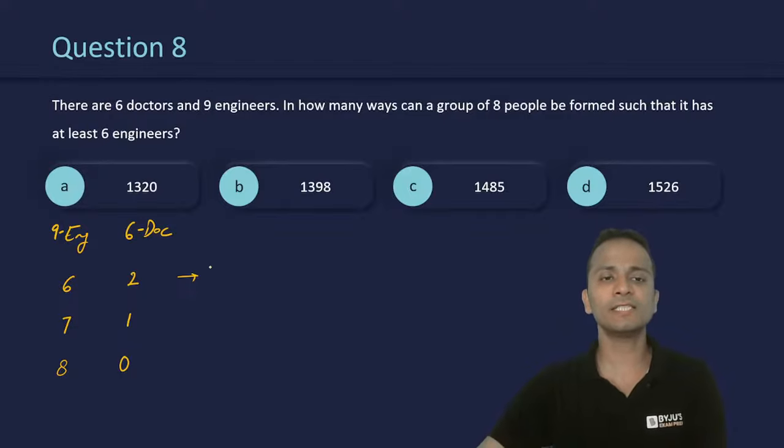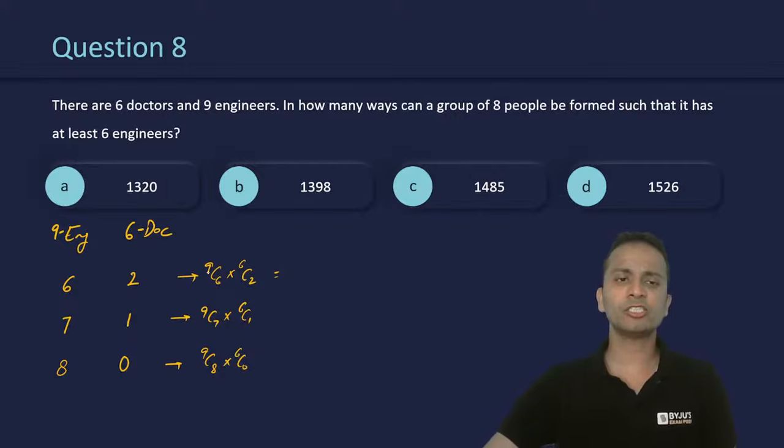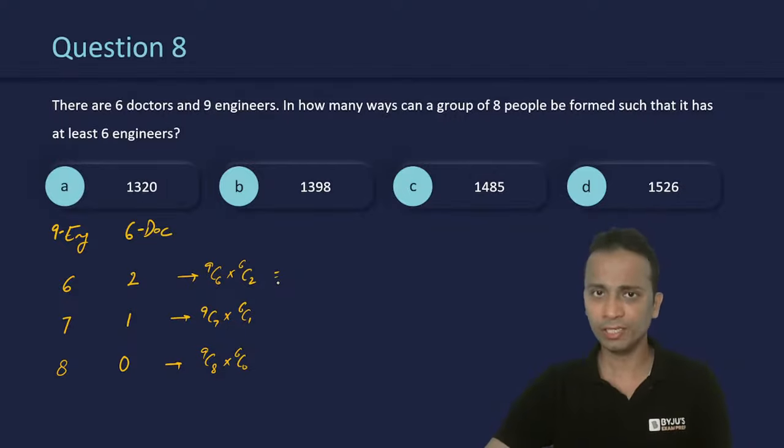So 9C6 multiplied by 6C2 will be the first. Second, 9C7 multiplied by 6C1. And the third, 9C8 multiplied by 6C0. Now calculations: 9C6 can be written as 9C3. Now 9C3 we had already calculated in the last question. It was 84. So 84 multiplied by 6C2, which is 15.